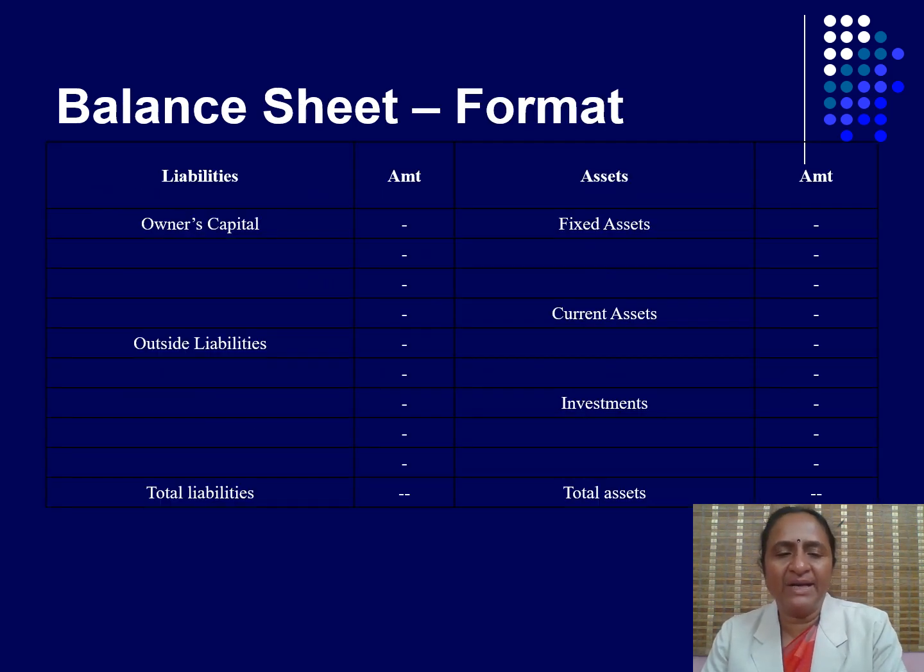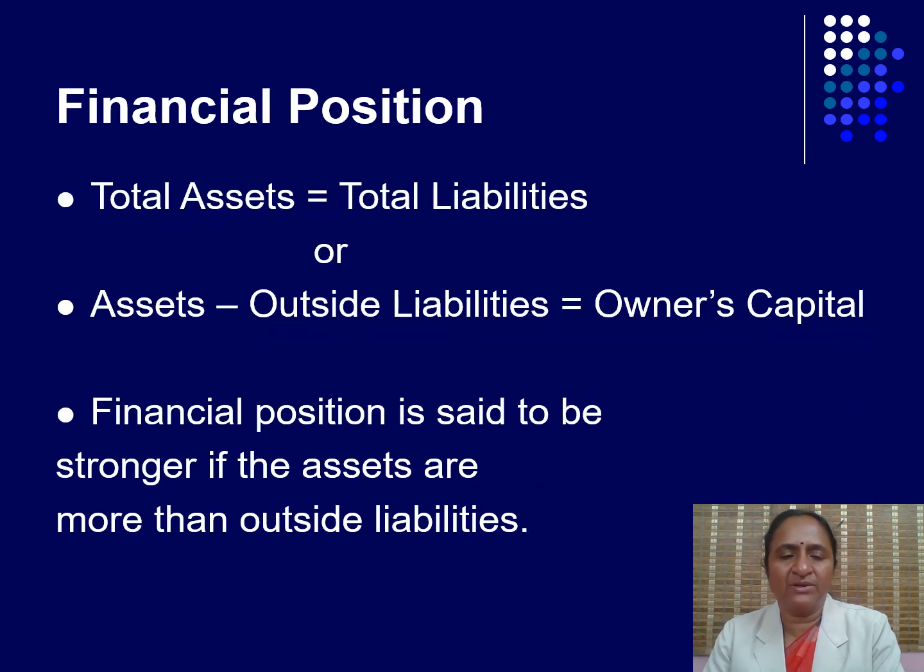Balance sheet format. The balance sheet is classified into two columns. In the first column, liabilities are available on the left-hand side. In the second column, assets are available on the right-hand side. Liabilities are further classified into owner's capital and outside liabilities. Assets are classified into three: first fixed assets, second current assets, third investments. The balance sheet always balances, with both sides equal. Financial position: total assets equal total liabilities, or assets minus outside liabilities equal owner's capital. Financial position is said to be stronger if the assets are more than outside liabilities.